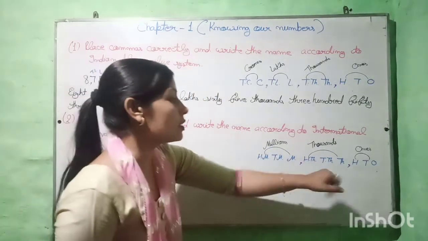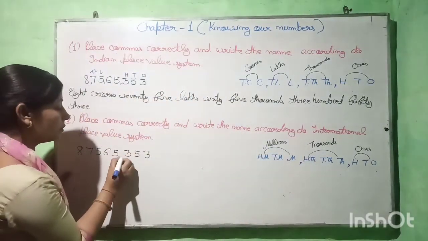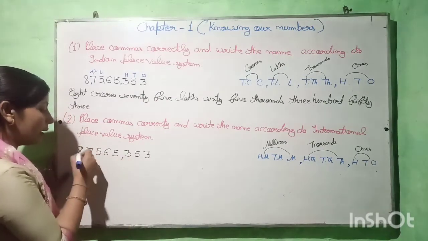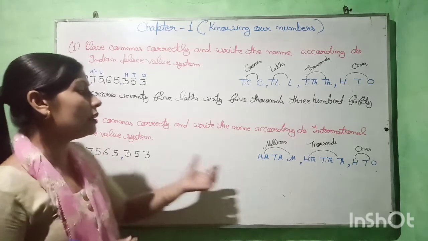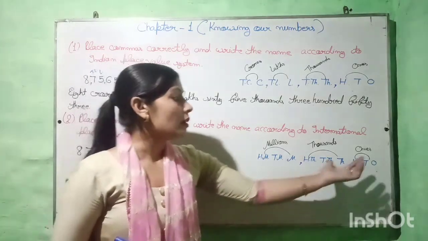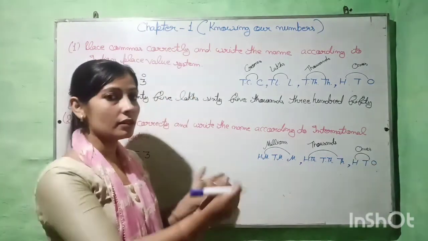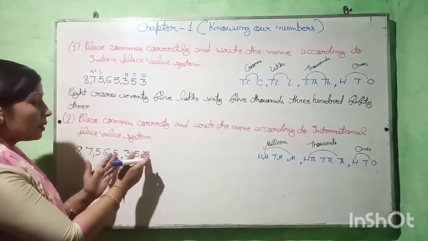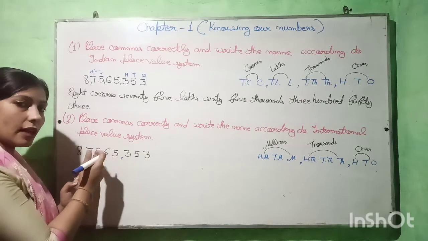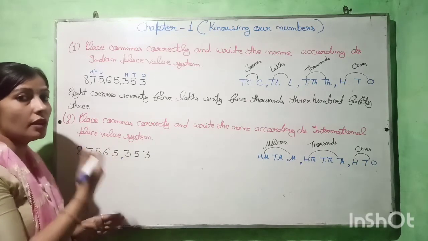So the first comma comes after three digits and then again after three digits, because in the international place value system each period has three digits.